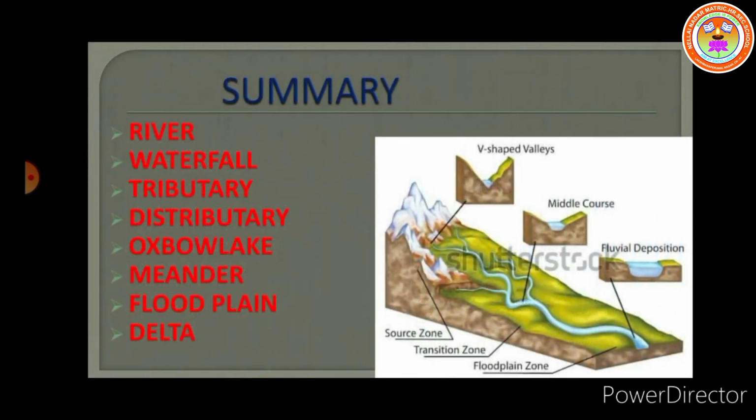Okay students, let's summarize what you have learnt. Landforms which are created by rivers: rivers originate from a mountain or a hill. Waterfall, tributary, distributary, oxbow lake, meander, floodplain and delta. These are the landforms created by rivers.